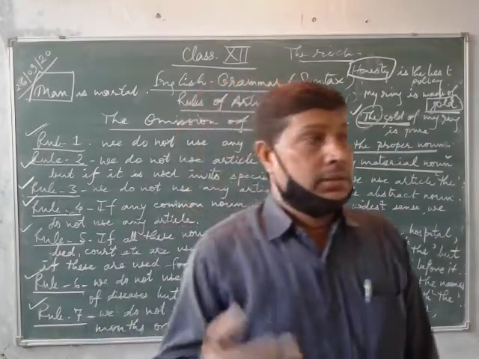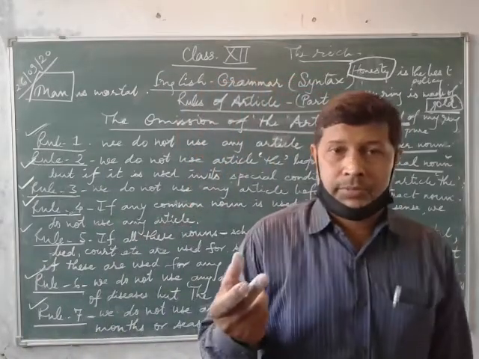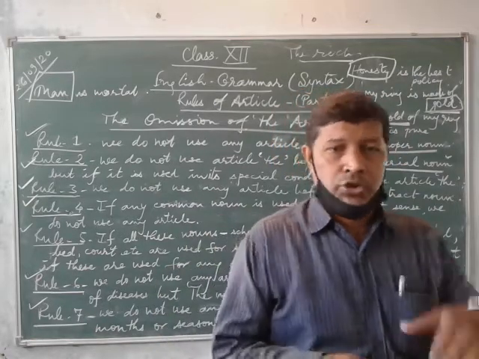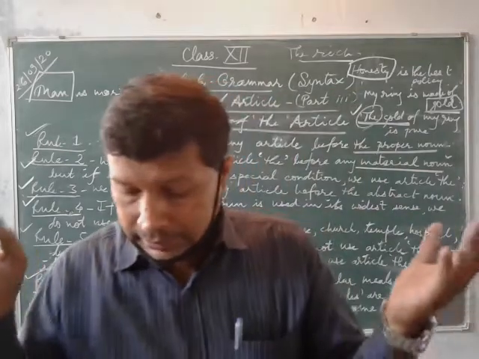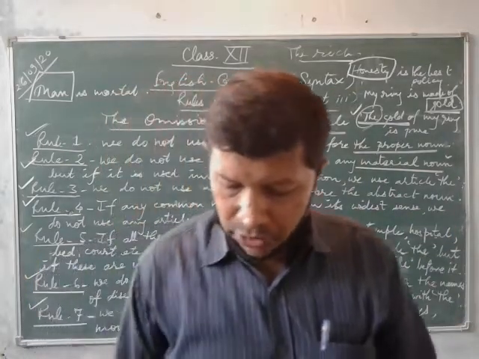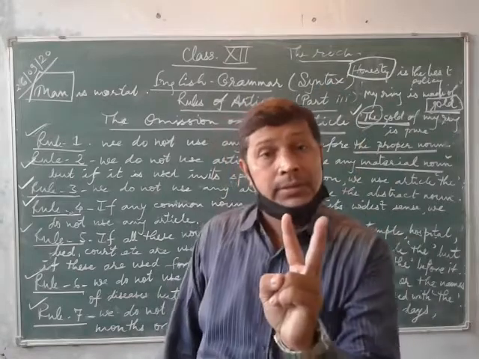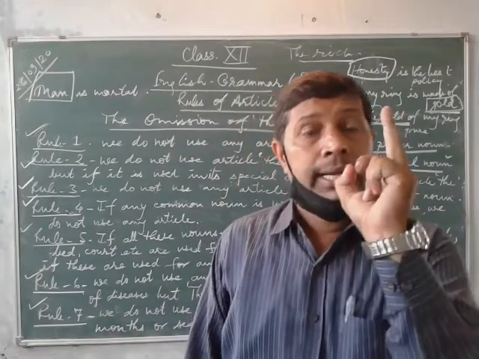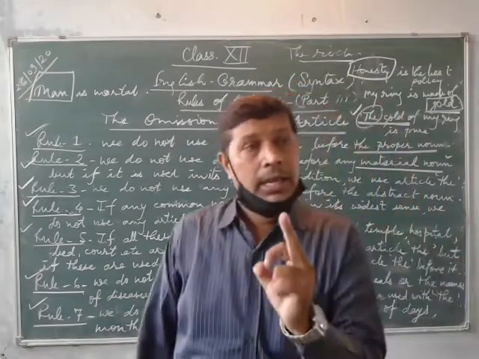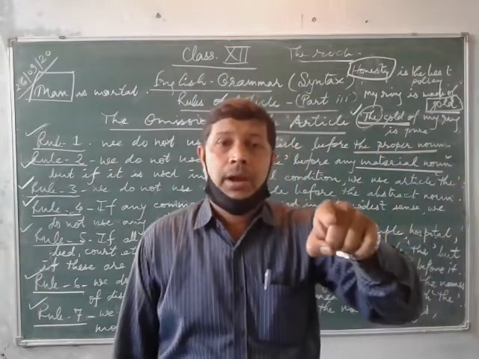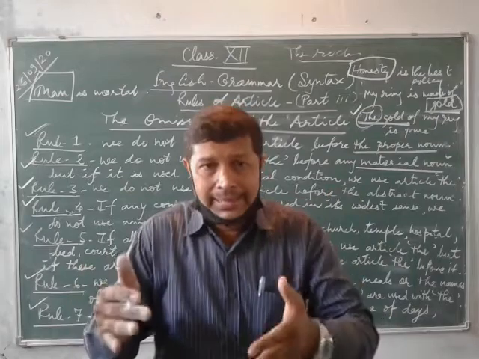When you use an ordinal, you will use the article the. In the same way, if there is a single post for two persons, then you use only a single article. The manager and principal of the school has come.